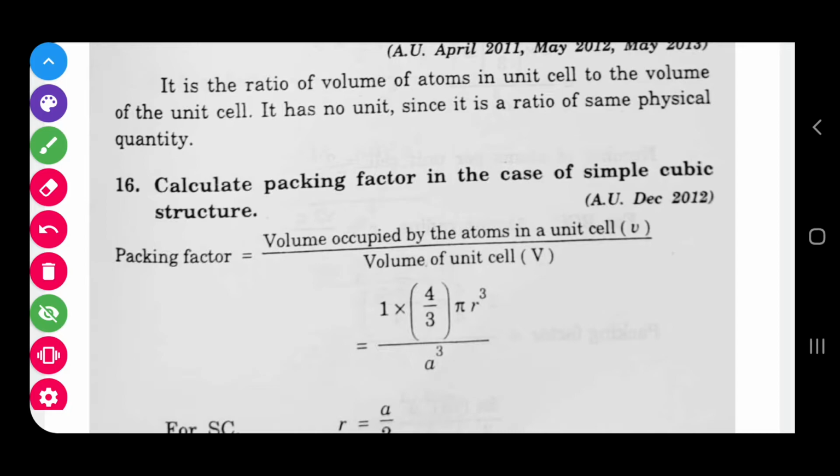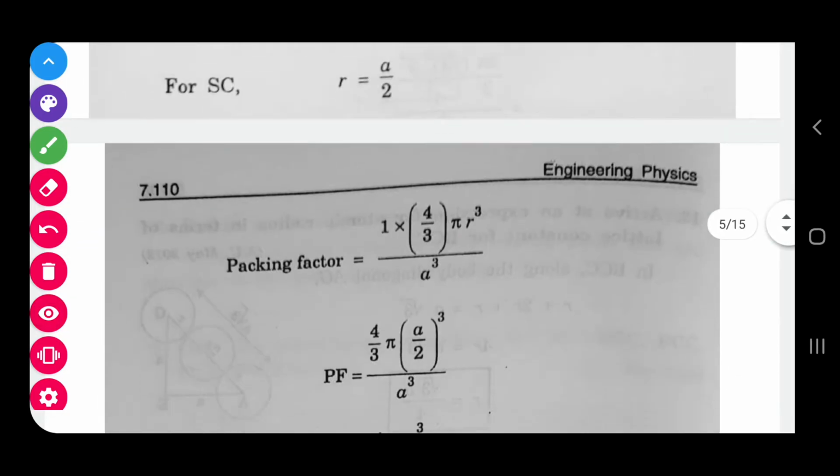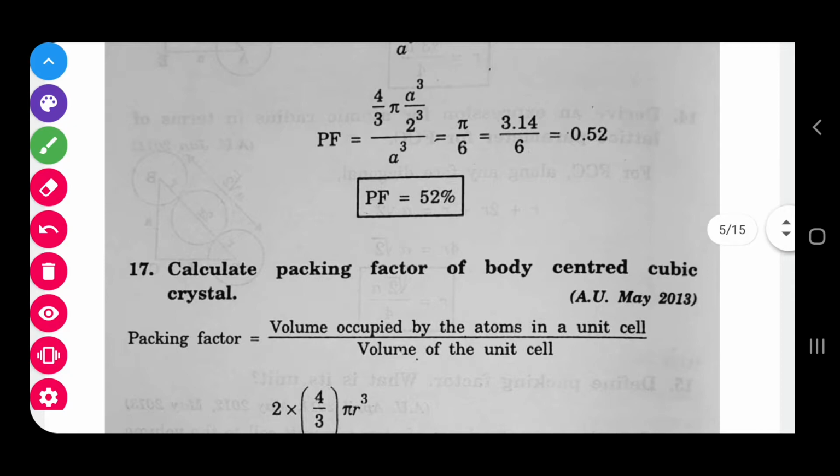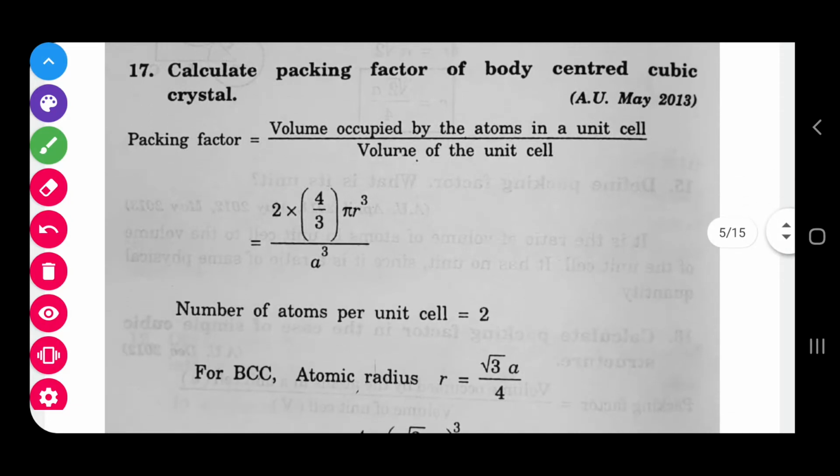Right. And then next, in this way you can find the final result as APF equal to 52%. And the next question, packing factor of body centered cubic crystal. BCC structure, the same way. Write the formula: number of atoms into volume of one atom, 4 by 3 pi r cube. The r value is root 3 by 4 a, substitute. And volume of the unit cell is a cube. Substitute and get the result.